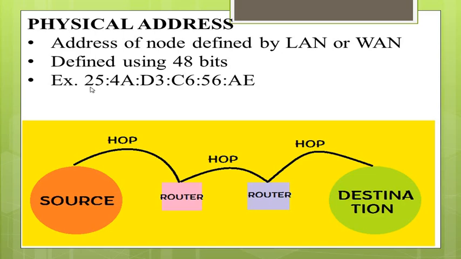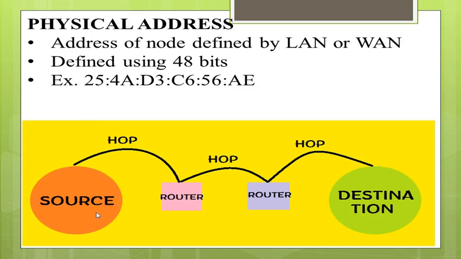You can see one example here: 25:4A:D3:C6:58:AE. This is the complete 48-bit address. When this hexadecimal form is converted into binary form, we get 48 bits. When it is written in binary form, we can see all the 48 bits here. We also call it 6 bytes of data, 6 bytes or 48 bits.